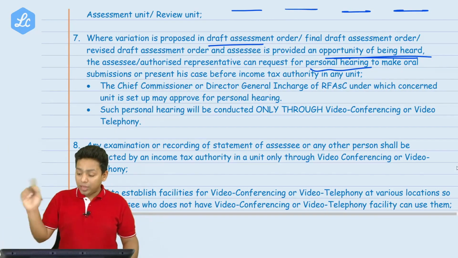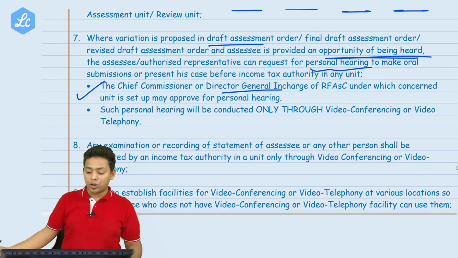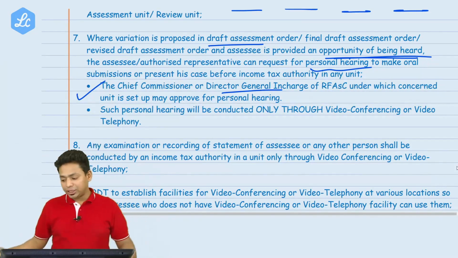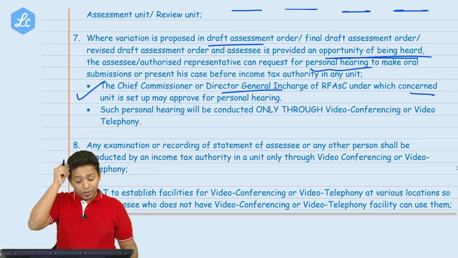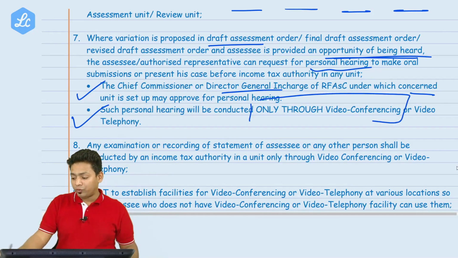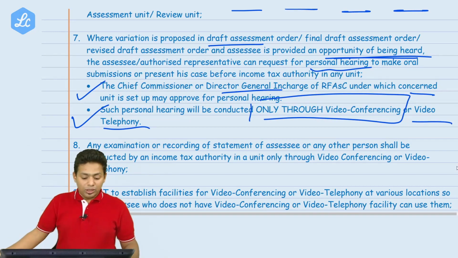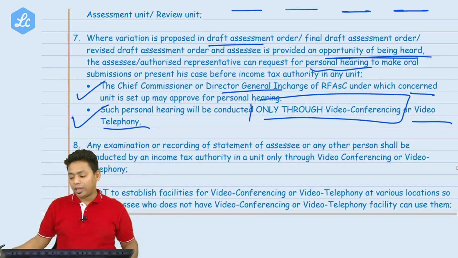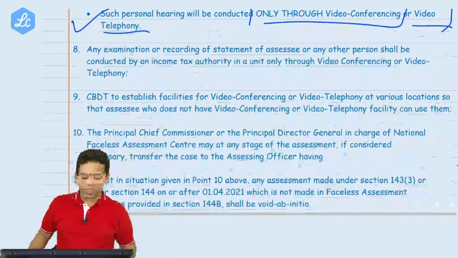Okay, then the Chief Commissioner or Director General in charge of RFAC under the concerned unit set up, okay, for personal hearing. Such personal hearing will be conducted only through video conferencing or video telephony. Video conferencing or video telephony, and that too it will be recorded. Everything will be recorded and monitored by the National Faceless Assessment Center.